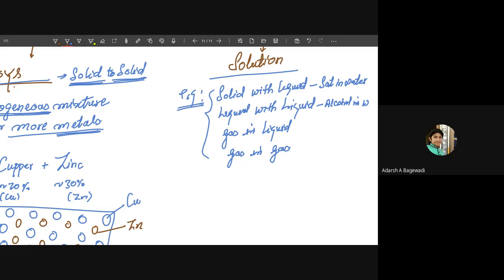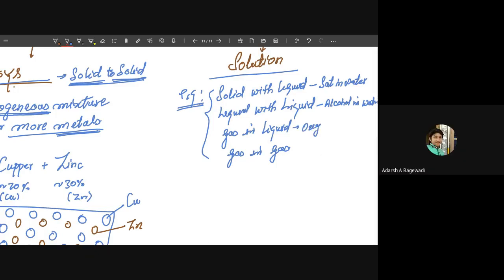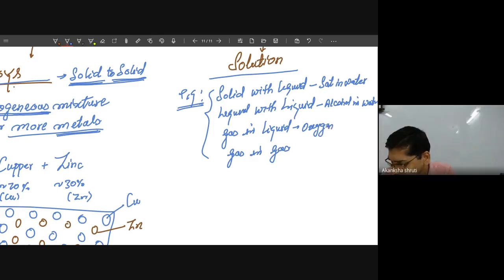Next one. Oxygen in water. Very good. Oxygen dissolved in water is called dissolved oxygen, which is useful for aquatic life. Gas in gas, what is it?